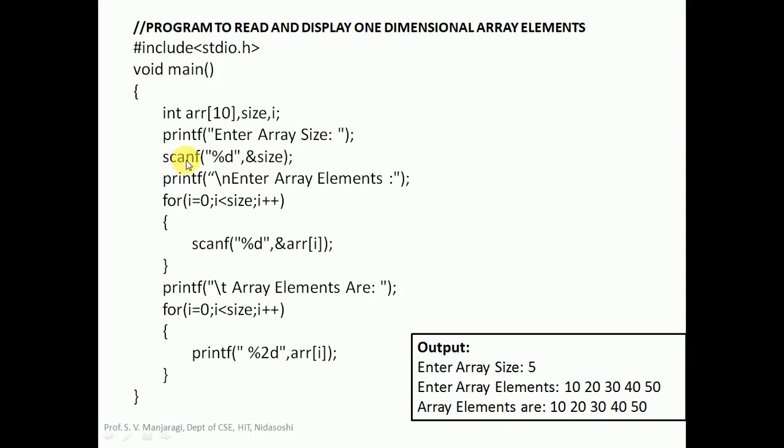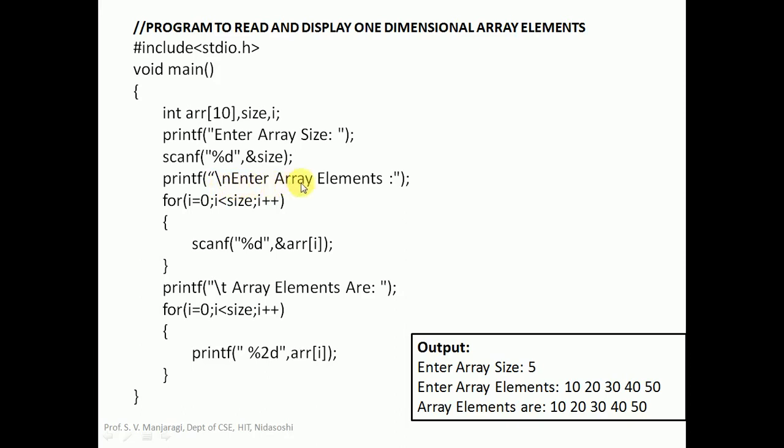For that purpose we are using scanf. The control character for scanf is %d, because for integers the control character is %d, comma, ampersand size. So this statement is going to read an integer value, which will be the array size, and it will be stored in the variable size. Next, printf is used to display a message on the screen. At the beginning we have taken a new line, that is backslash n.